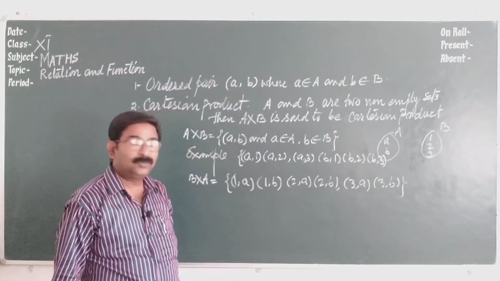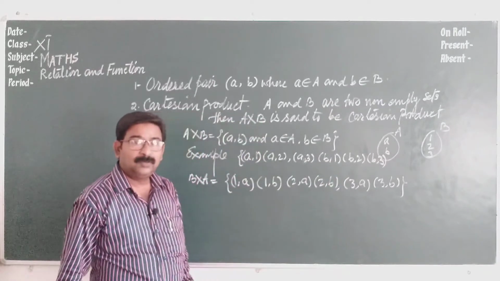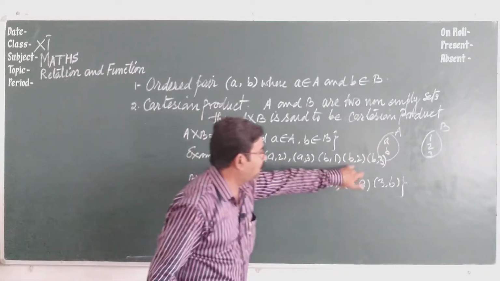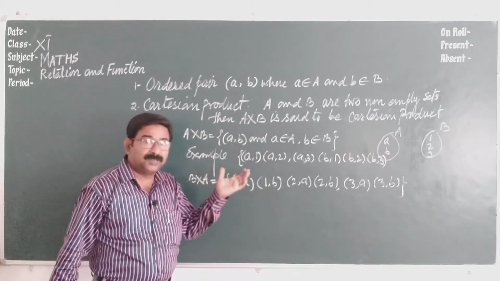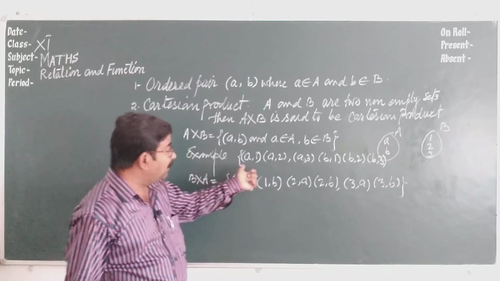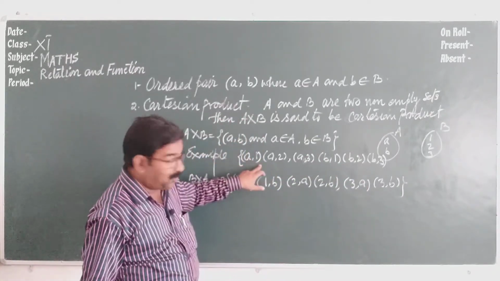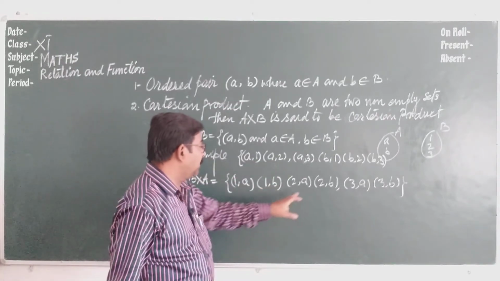See, are they the same? No. The number of elements in the sets is the same, which means the cardinal number of A cross B is the same: 1, 2, 3, 4, 5, 6 and 1, 2, 3, 4, 5, 6. So the cardinal numbers are the same but the elements are different. Here we have A1, there you have 1A; here we have A2, there we have 2A.